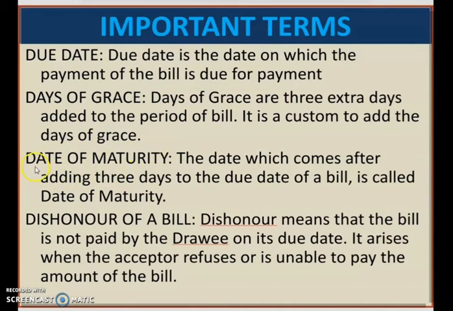Now date of maturity is the date which comes after adding the 3 days. After adding the 3 days to the period of the bill, that third day is known as the date of maturity. So the date which comes after adding 3 days to the due date of the bill is called the date of maturity.